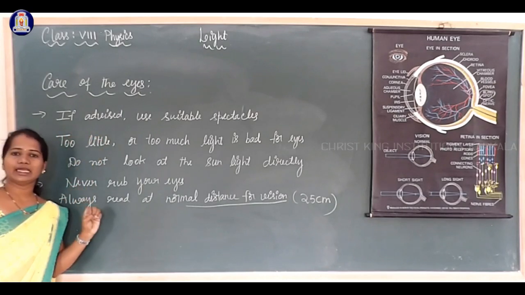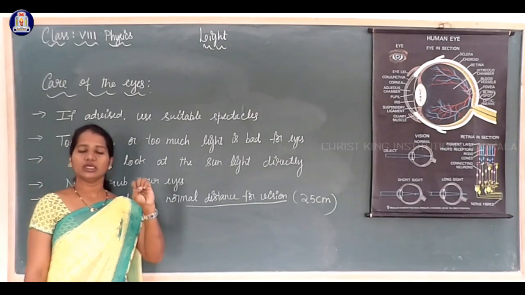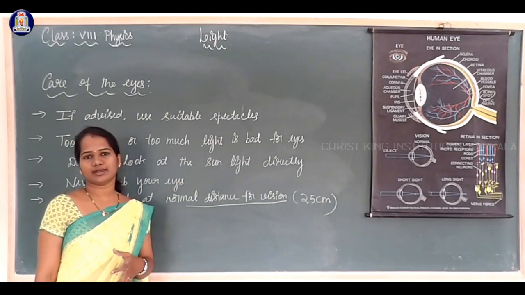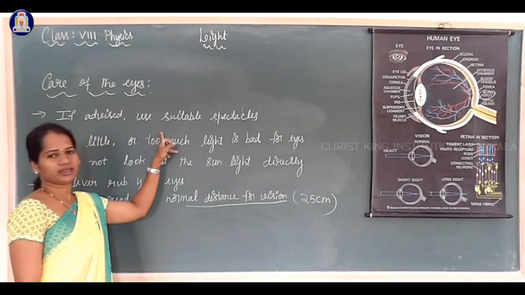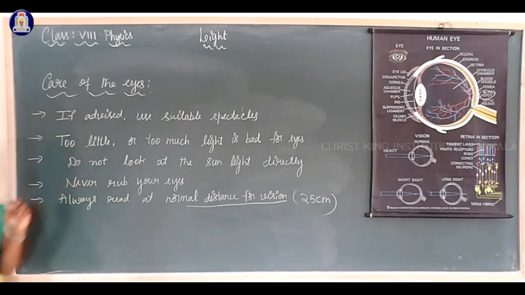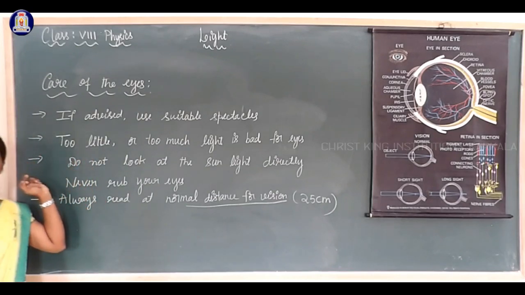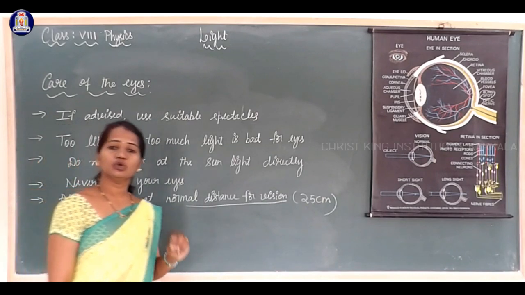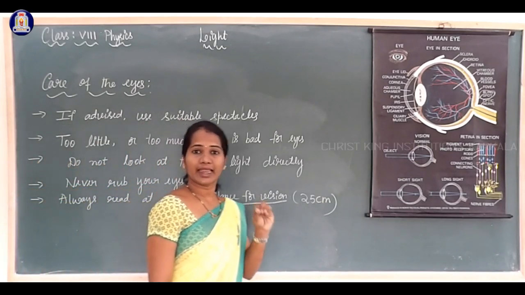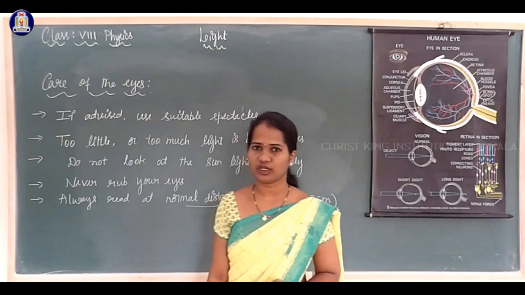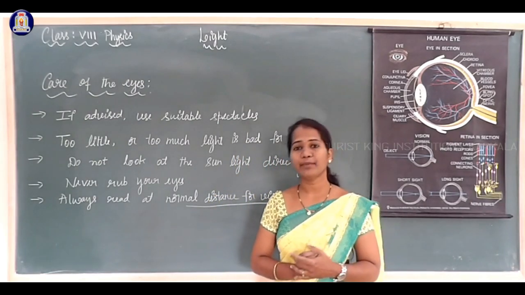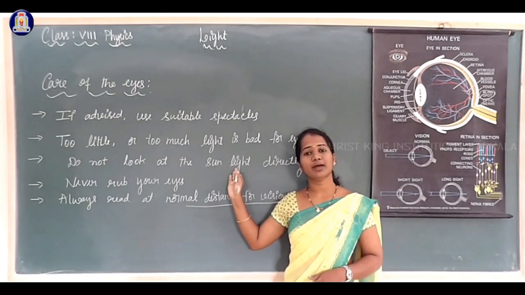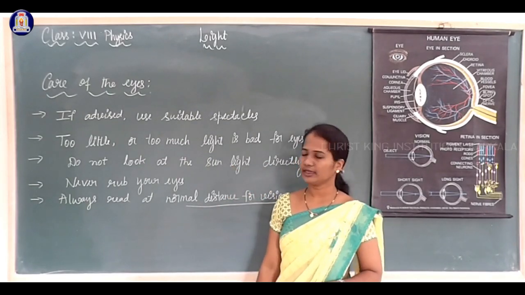If we have any eye problem, we have to go to the eye specialist, and if they suggest to use spectacles, we have to use the spectacles. Use spectacles if it is advised. Too little light or too much light is bad for your eyes. Too little light causes headache as well as eye strain. Too much light damages retina. Do not look at the sun or other bright sources directly.